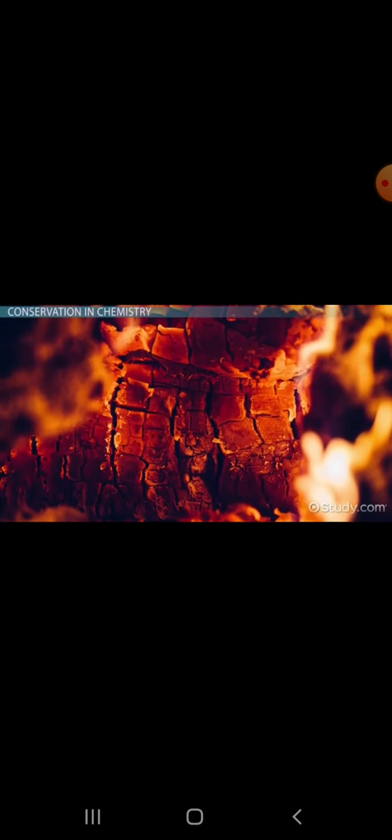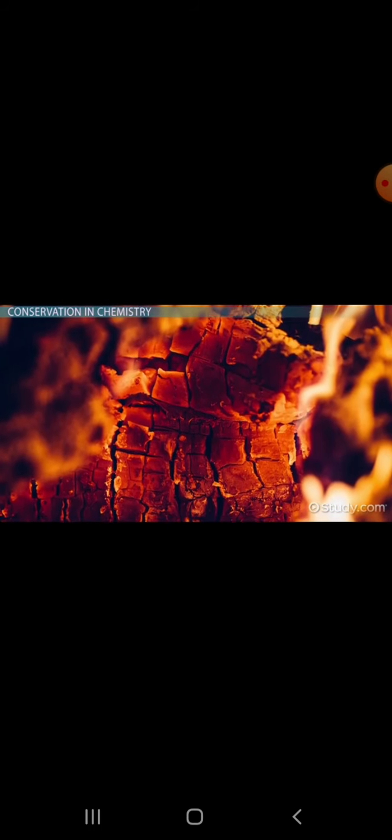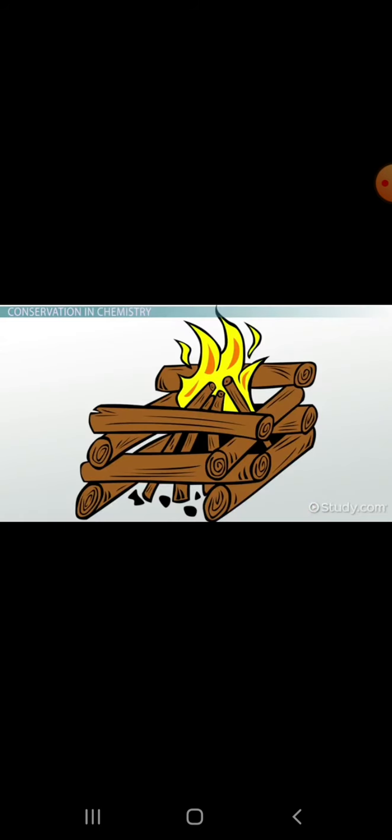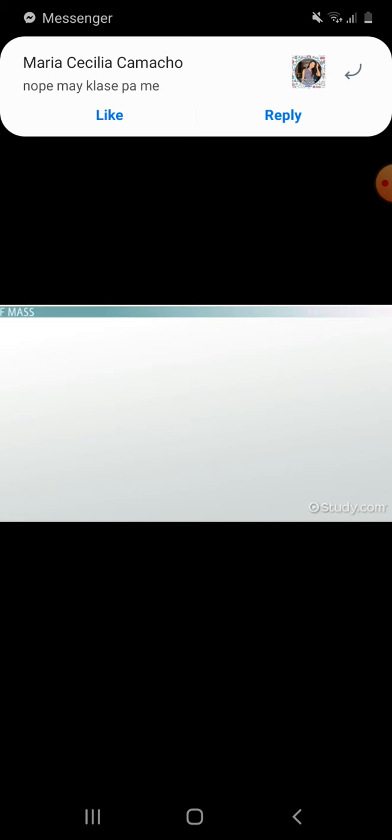Because we cannot see the gases that were released during the burning process, the mass of the end products appears smaller. But if we were able to measure the mass of the released carbon and oxygen plus the mass of the remaining char, we would find that the mass of all of these end products would be the same as our original wood. The form of the matter may be different, having transformed from solid wood to volatile gases and char, but the total mass of the end products is the same as what we started with.